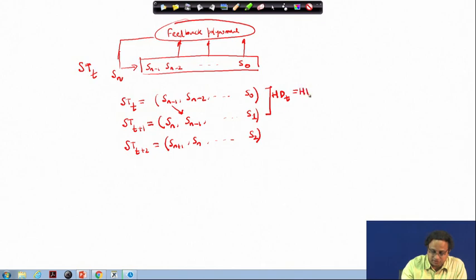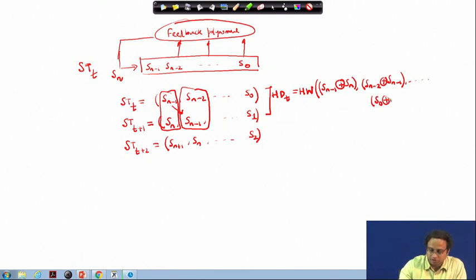As we have discussed, it is the Hamming distance between those two states, which is the Hamming weight of S_(n-1) XORed with S_n, then S_(n-2) XORed with S_(n-1), and finally S_0 XORed with S_1. Likewise, to calculate HD_(t+1), I take the Hamming weight of the XORs of the new pair of states.